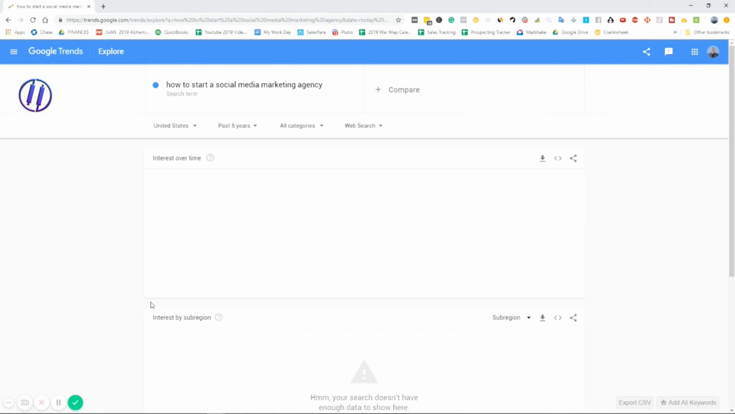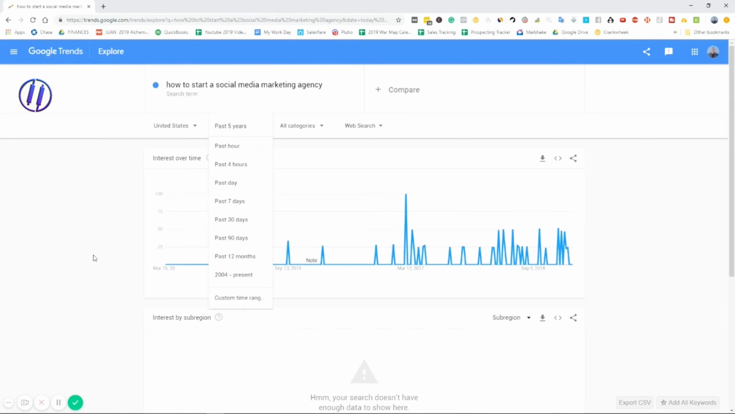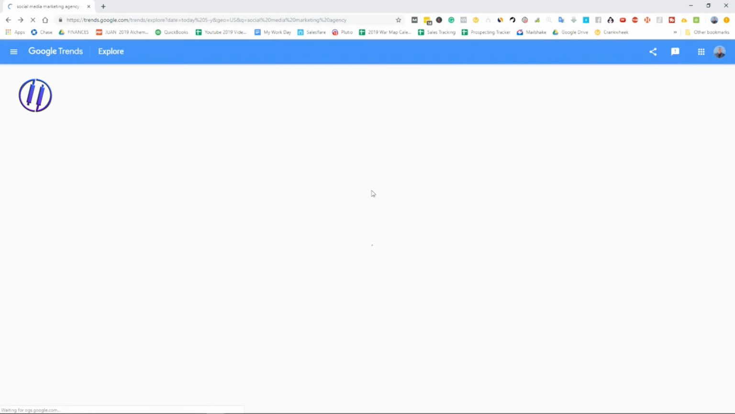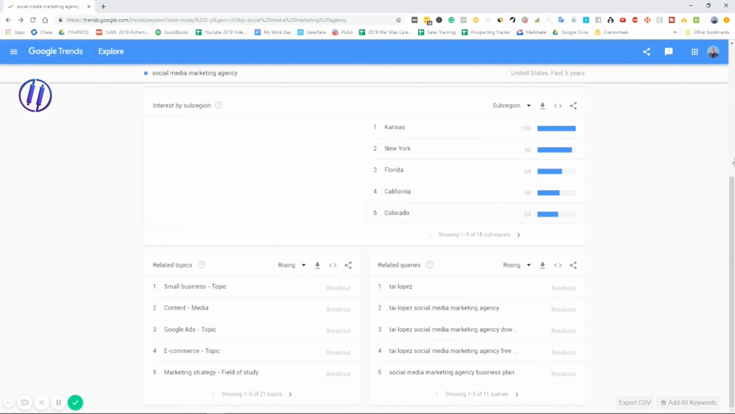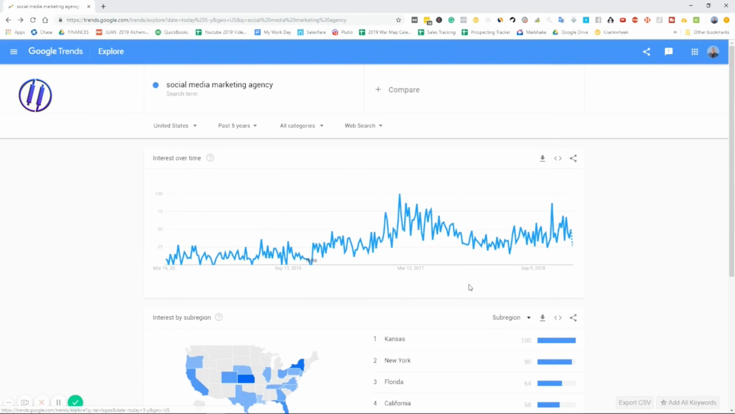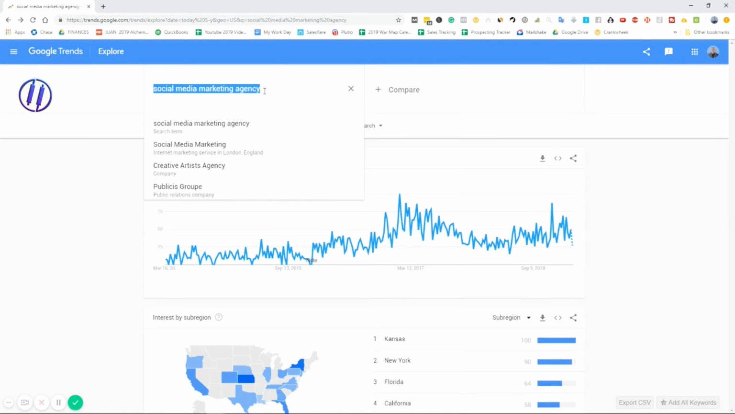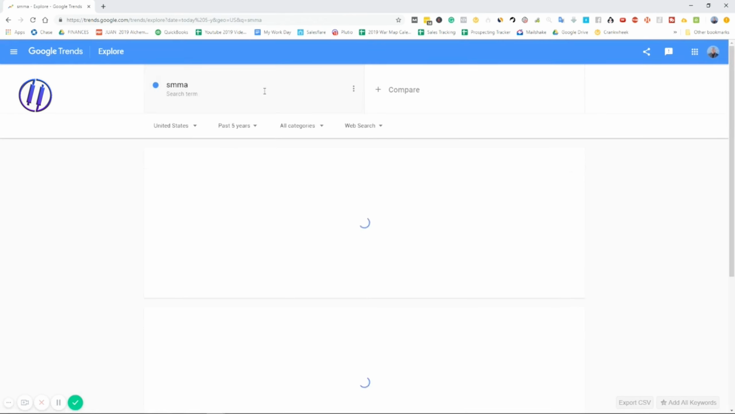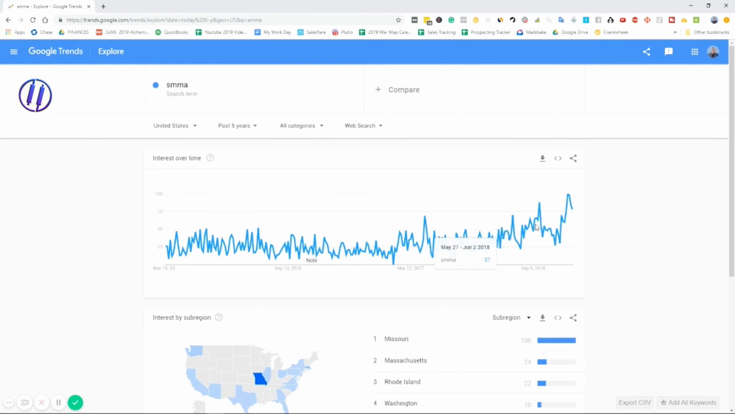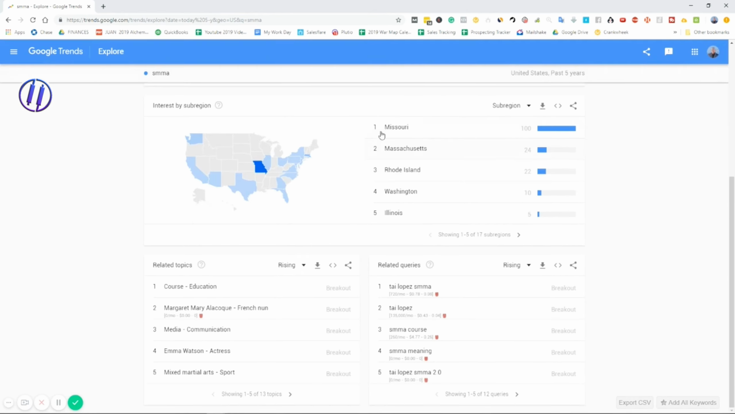And then we can look at the individual keyword terms here. So there's a little bit of search volume, not too much. Let's go back. Okay, so let's even type in SMMA. That's the short, abbreviated version. Okay, look at this huge jump up here, February of this year. Massive jump there. And so now we get some different data: Missouri, Massachusetts, Rhode Island, and this is interesting.